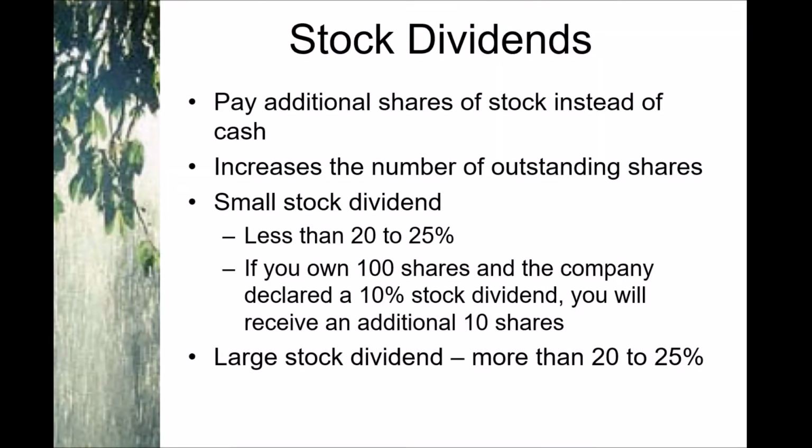Stock dividend. In a cash dividend, we have to pay something to our stockholders. So there is a cash outflow from the company, which decreases the stock price and also the value of the firm. But in the case of stock dividends, we are not giving any cash to our stockholders. We are just giving them additional shares.